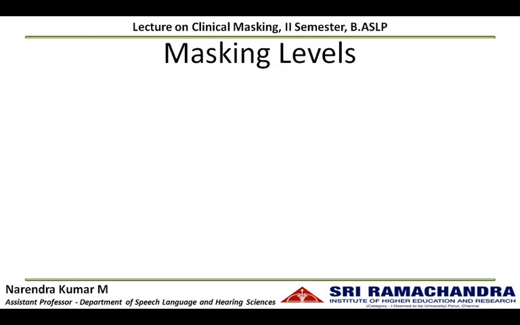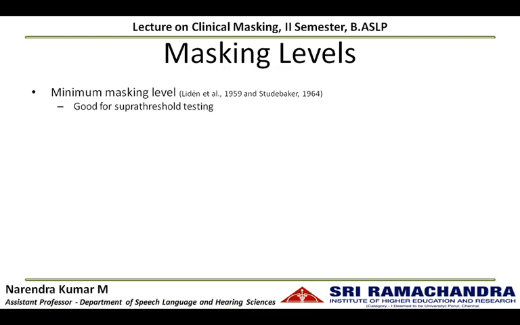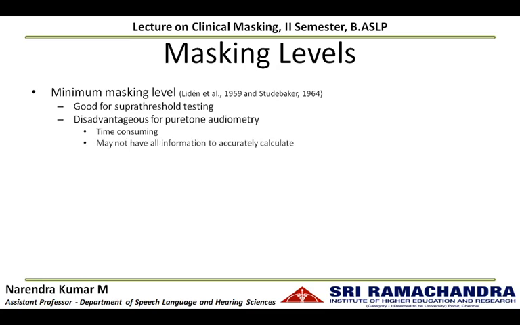With respect to various masking levels, we have the minimum masking level, which can be calculated by various formulas given by Liden et al. in 1959 and Studebaker in 1964. This minimum masking level is good for suprathreshold testing, but it is highly disadvantageous for pure tone audiometry because it is time consuming, as well as at this point of time we may not have all the information to accurately calculate